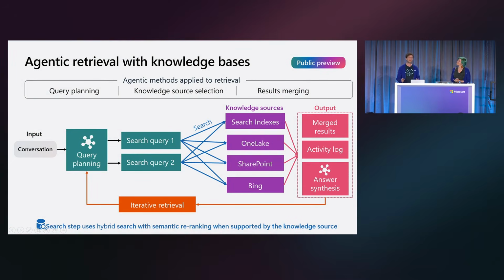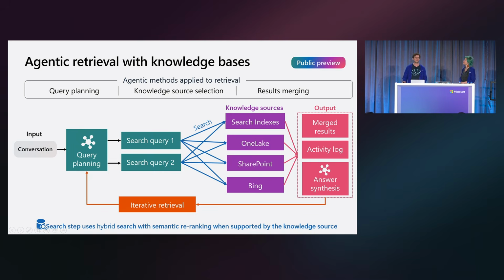So when we talk about agentic retrieval, here's specifically what we mean. Every knowledge base inside Azure Search has an agentic retrieval engine, whose whole purpose is to find better context whenever you're trying to use RAG for agents and any kind of agentic application. The three core components of this engine are query planning, knowledge sources, and merged outputs.